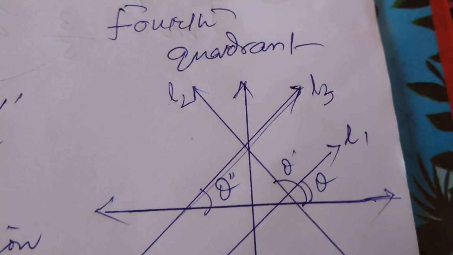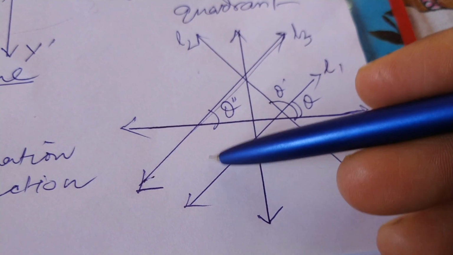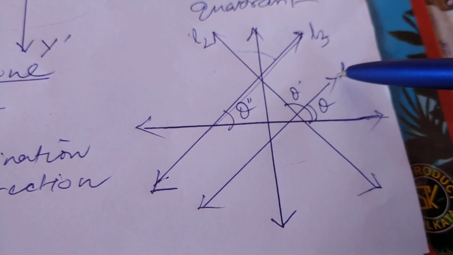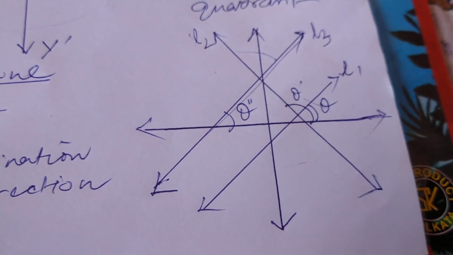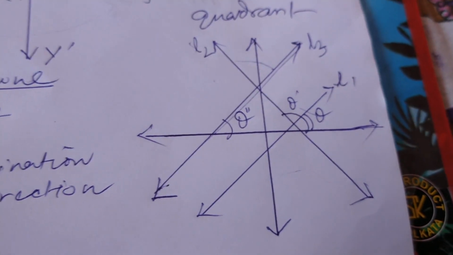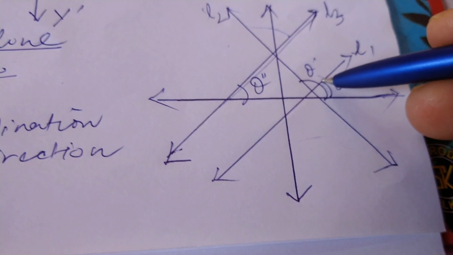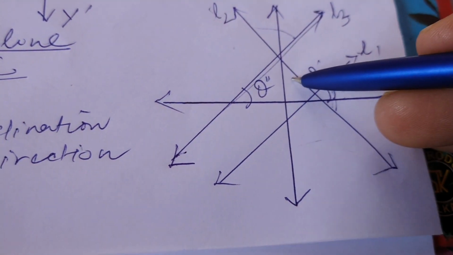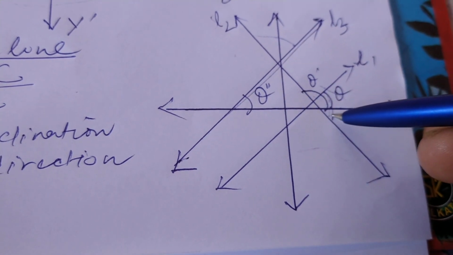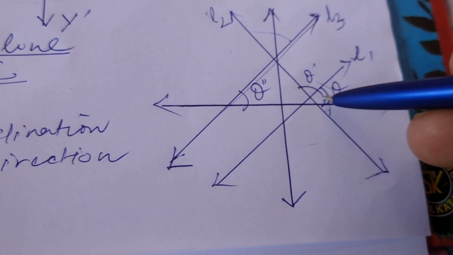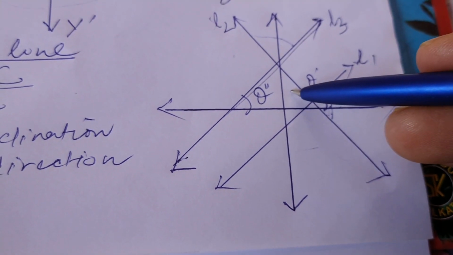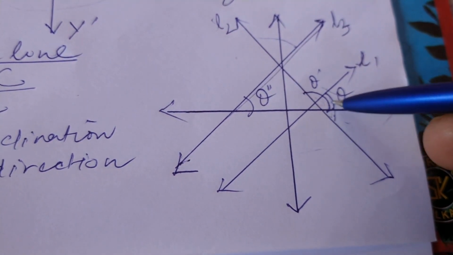Let's see. I have taken different lines L1, L2, L3, and they have made angles with the positive direction of the x-axis. For the line L1, this is the angle theta. For L2, this is the angle. This is not the acute angle, this is the obtuse angle. Previously it was the acute angle.